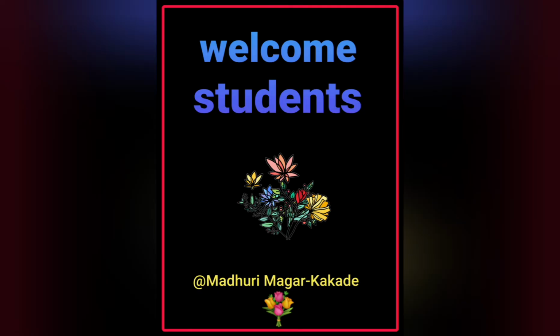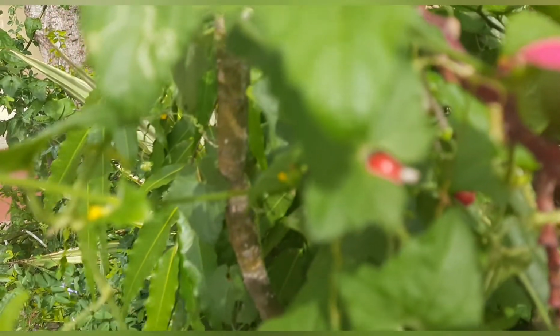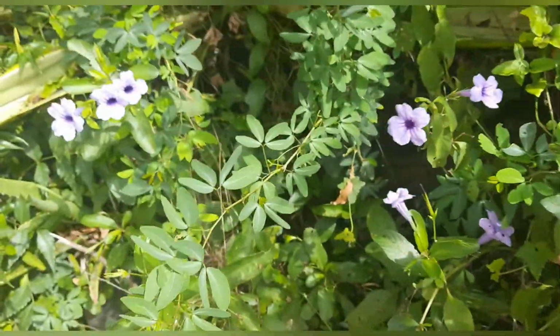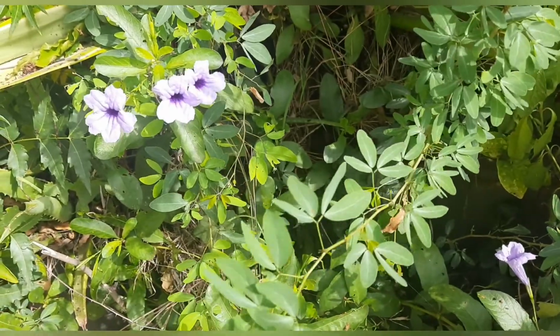Hello, children. There are so many plants and animals around us. Green plants with flowers attract us. Root, stem, flowers, leaves are parts of plants. Would you like to learn about the internal structure of living organisms like plants and animals?